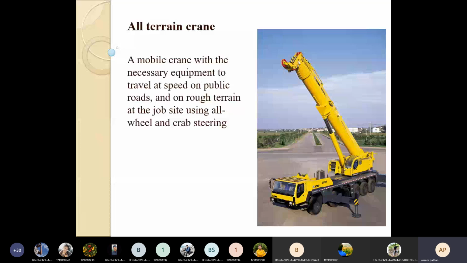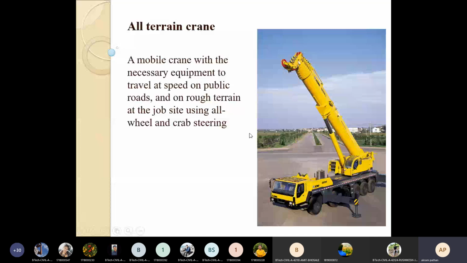So generally, this type of crane is used for maintenance purposes in case of highways, then in case of hilly roads. So where we can lift the particular materials to maintain a particular highway. So such type of crane we can use. This can easily work in ordinary situations also in case of the terrain.